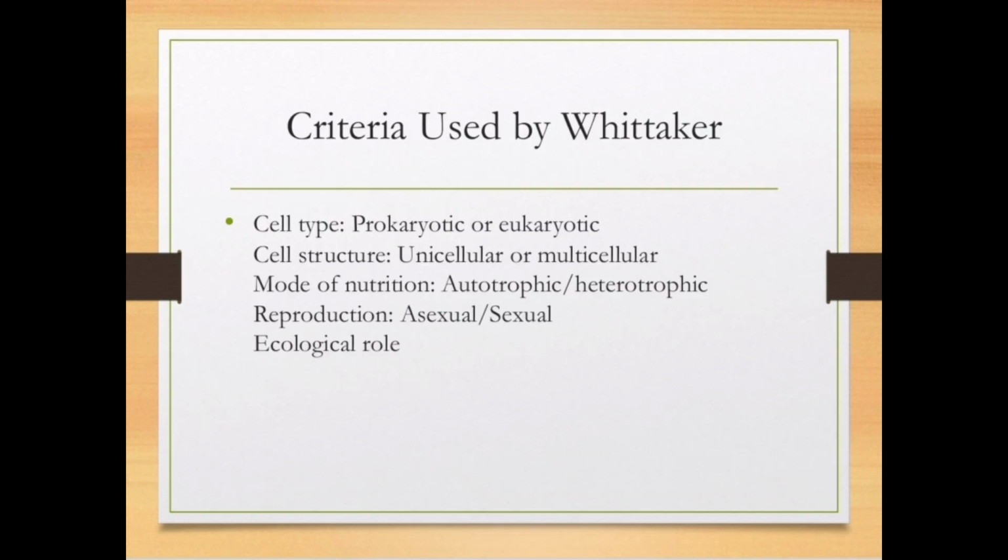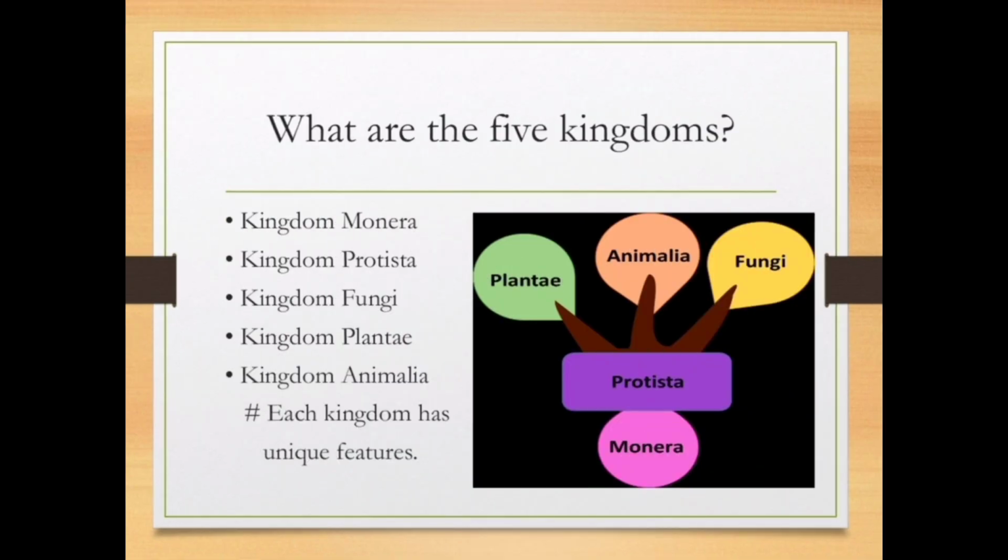The fifth criteria is ecological role, the role that a specific organism has in its surroundings, in its environment. These are the five criteria used by R.H Whittaker: the cell type, cell structure, mode of nutrition, reproduction, and ecological role.